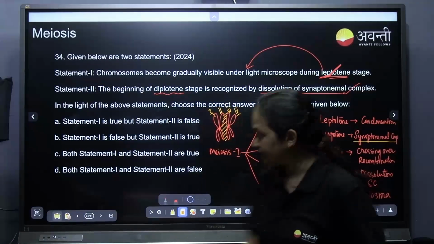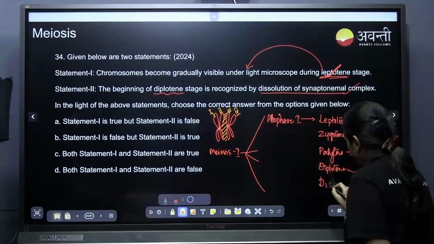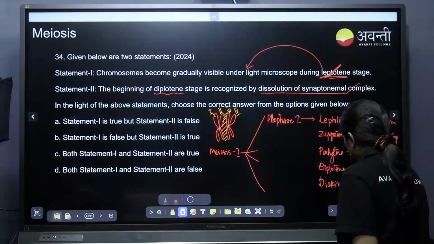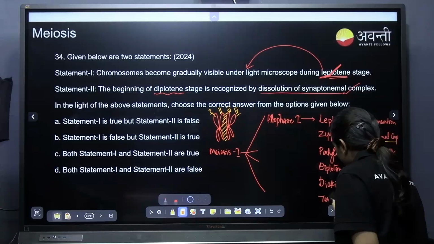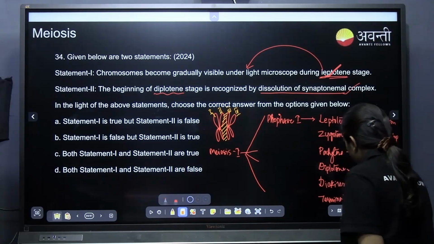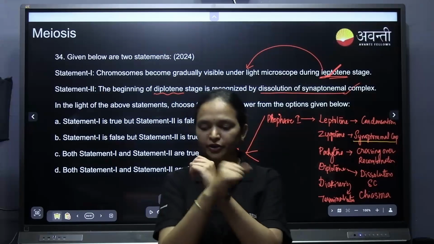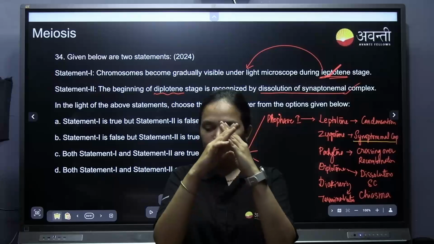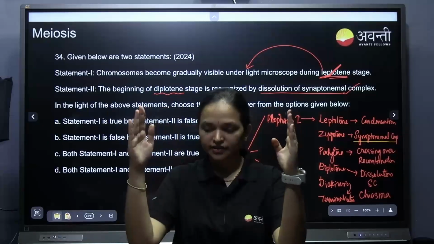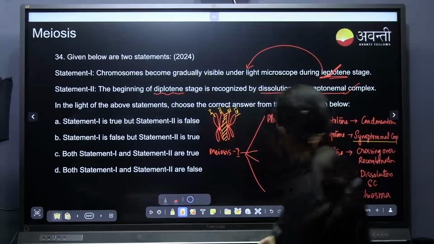So in the diakinesis, terminalization happens. Terminalization of chiasma. The chiasma is the point of contact. Now terminalization of chiasma takes place. Then they separate. So understood?